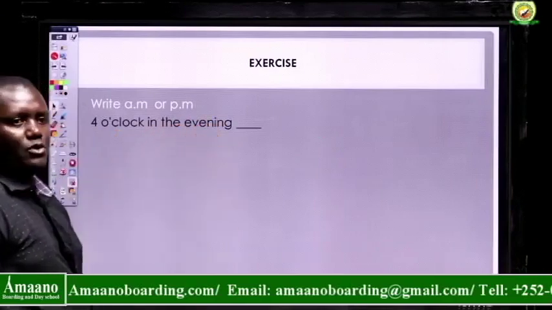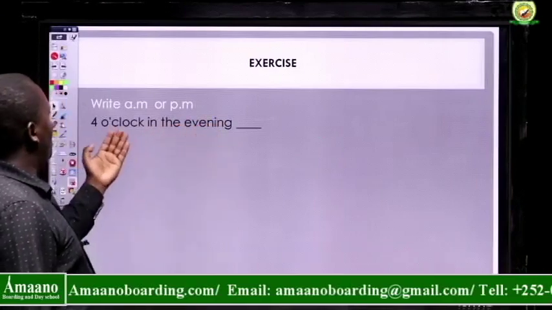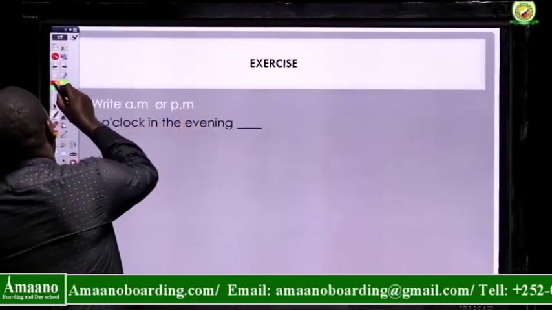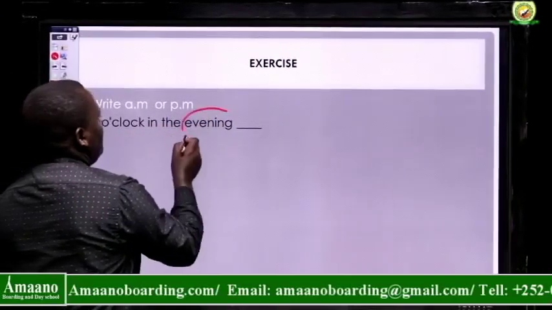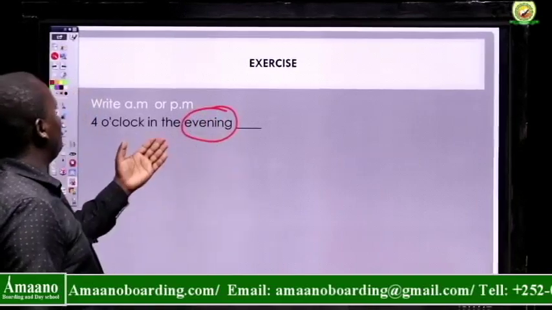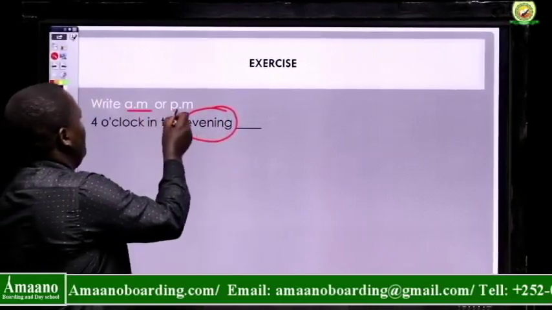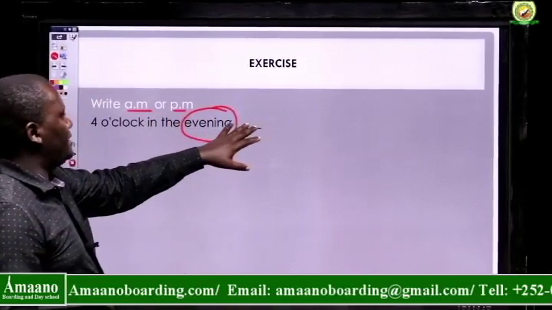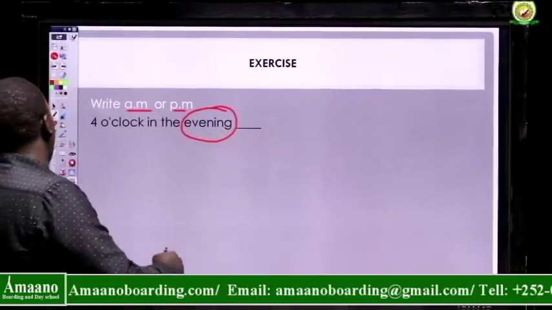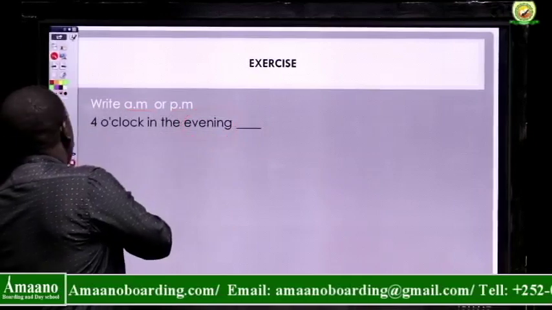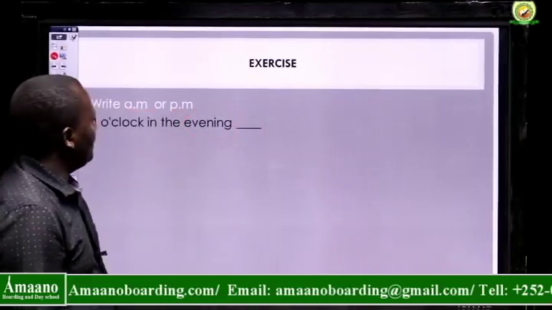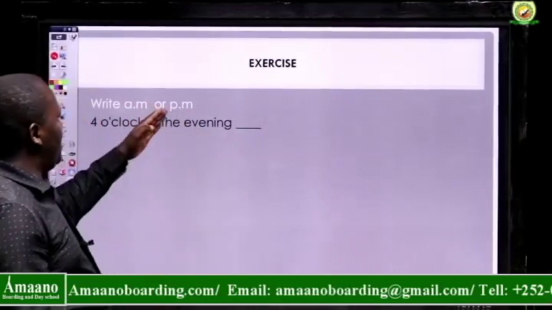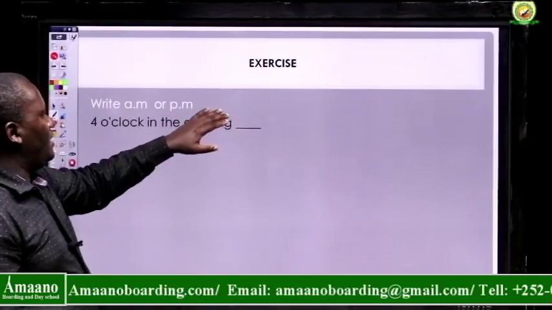Is it AM or PM? 4 o'clock in the evening. Evening, that is PM. So you are going to write AM or PM. I don't want to tell you the answer, but I would like you to write an answer. You try that one question as an exercise, and you choose an answer from the ones you are given, AM or PM.